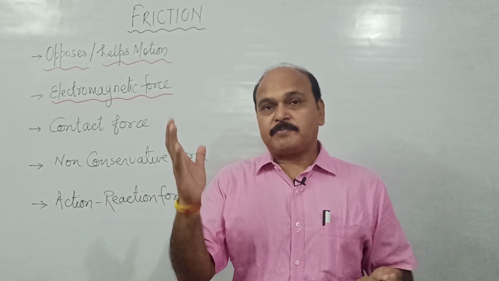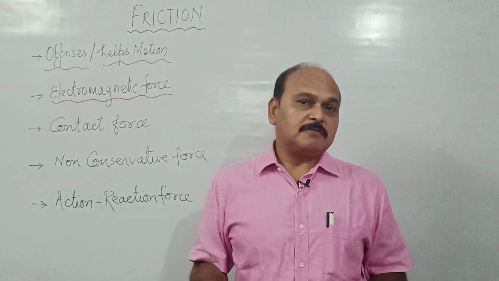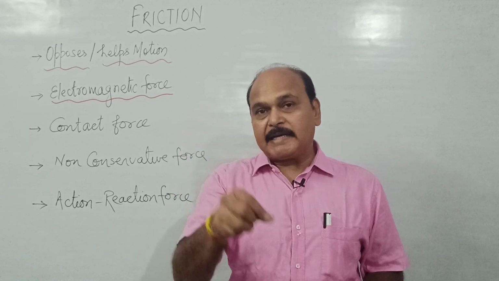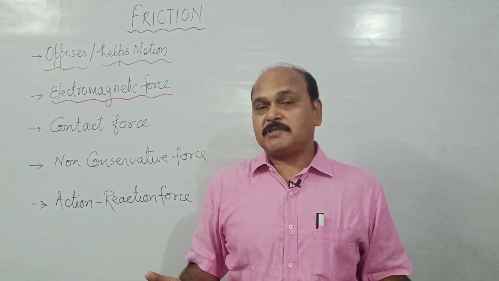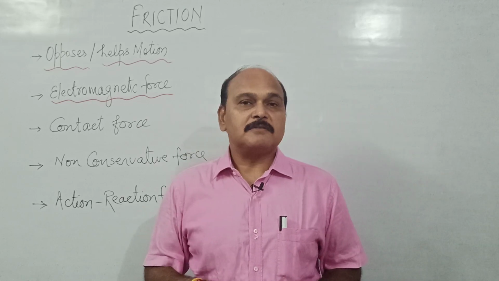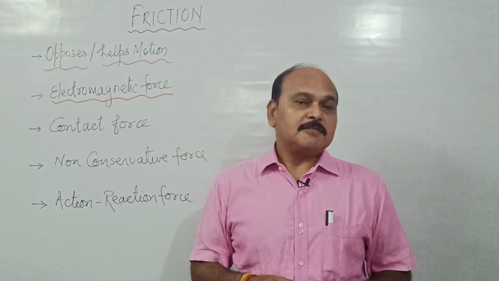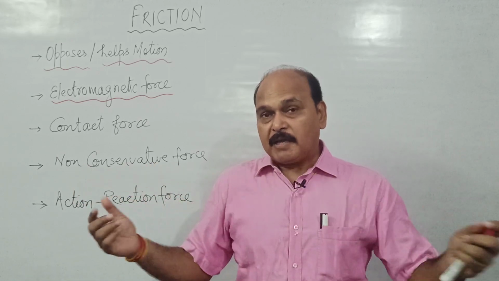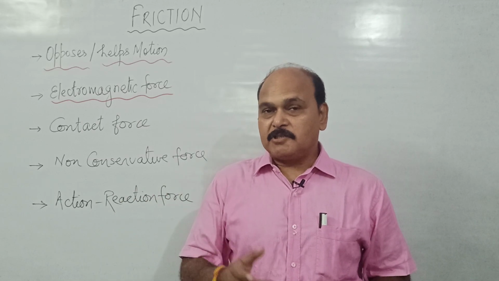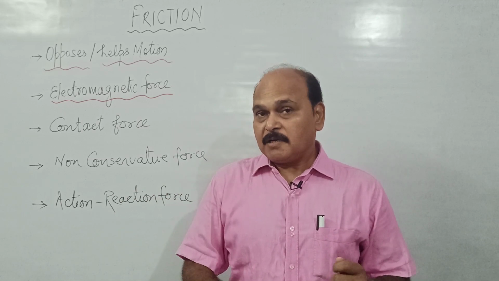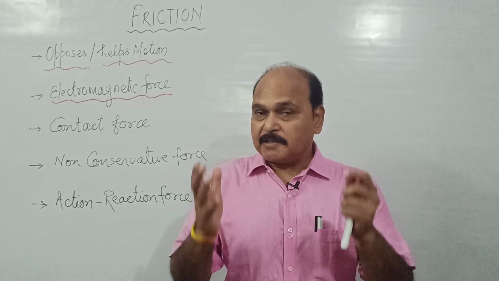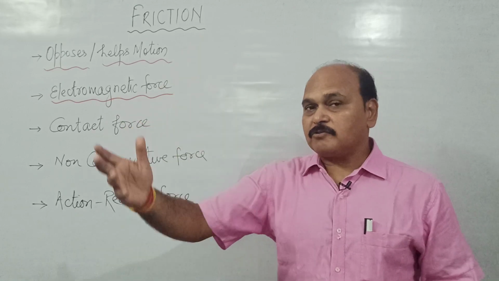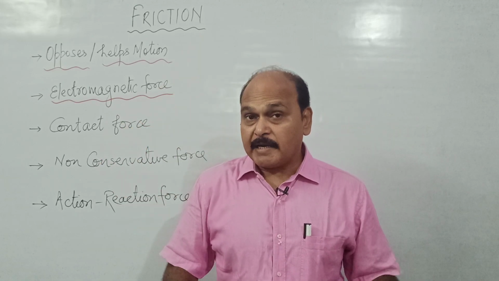We all know that every substance is made up of what? Atoms or molecules. And what do we have in atoms? In atoms we have at the center, that is the nucleus of the atom, positive charge, and surrounding the nucleus we have electrons, which are negatively charged particles. So when two surfaces are brought in contact, the charged particles of the two surfaces exert force over one another. This force of interaction between the charged particles is called electromagnetic force, and this force of interaction gives rise to the force of friction. That is why we also call the force of friction an electromagnetic force.